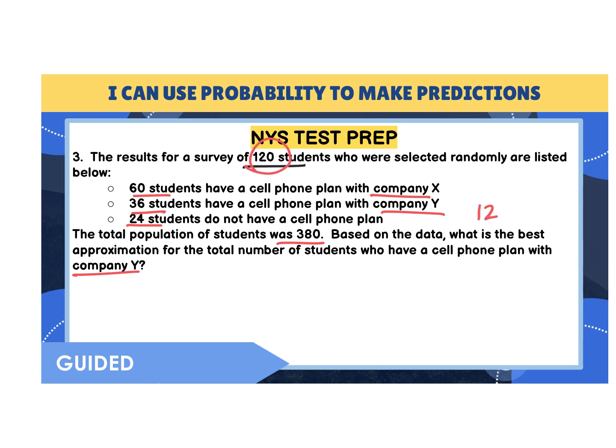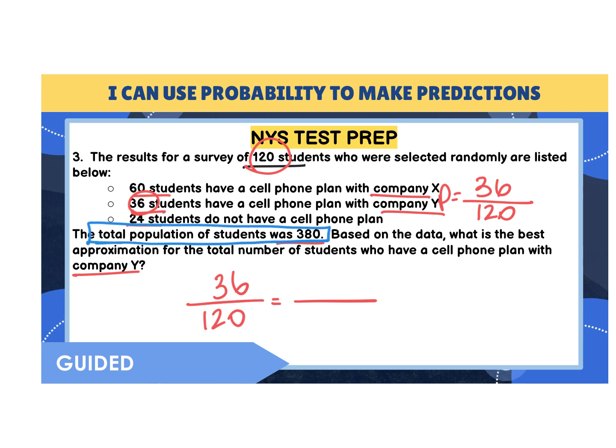Well, let's first look at this one. 120 students, we don't have to add them up, it is our total. And we want company Y, which is 36. So this is our probability from our sample, our survey. Now we're going to use that survey, that probability, 36 over 120, to predict with a new population of 380. So that's our new total and our X. And then we can solve our proportion from there.